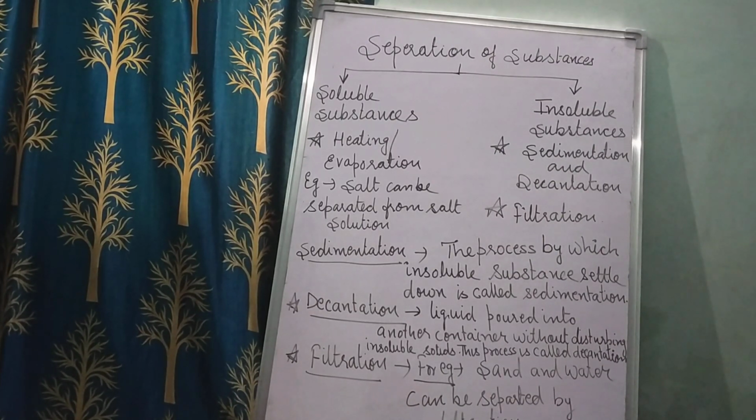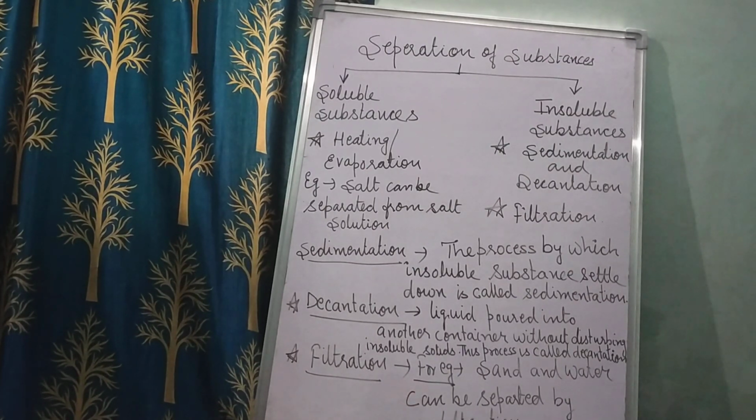So children, the chapter is completed. In this chapter, first we learned about the properties of solids and the three states of matter. Then the properties of solids, liquids and gases. Second, we learned about the changes of state, and the processes of evaporation, condensation, freezing and melting.